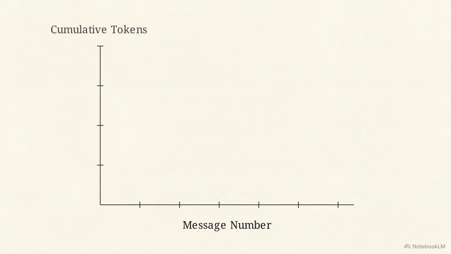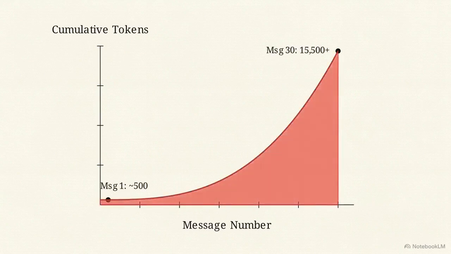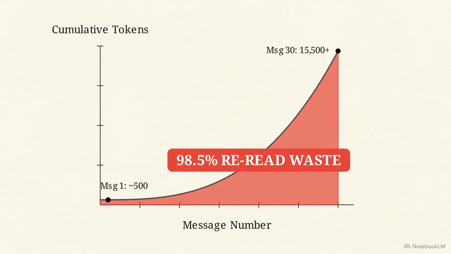X-axis, message number. Y-axis, cumulative token cost. It doesn't climb linearly. By message 30, it violently curves upward exponentially. Shading this area reveals a stark reality. 98.5% of tokens are spent strictly rereading old history.